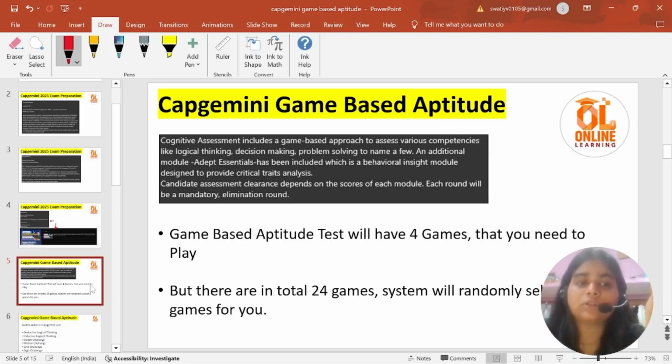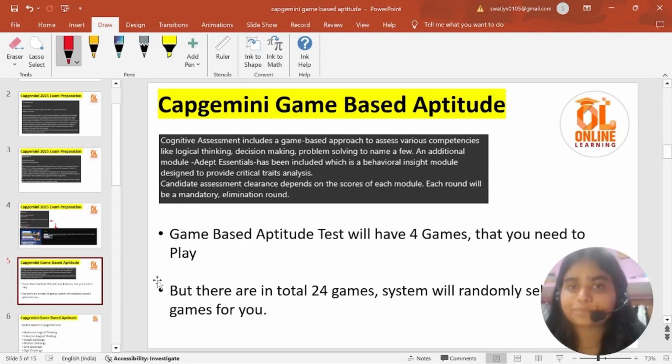So they will be giving you games based on that only. In total there are 24 games, and 4 games are chosen at random. You won't choose, they will choose for you.